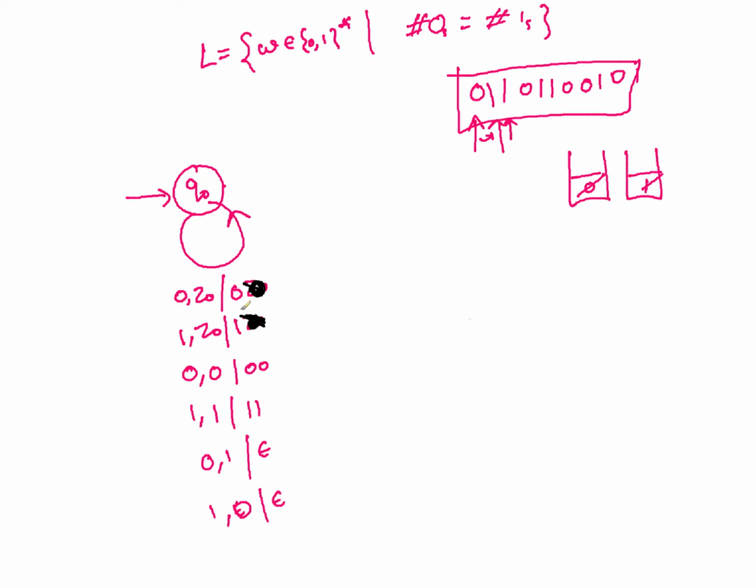So let's see if it works fine for everything. Does it cover every case, or are we missing any case? Are we missing any transition?